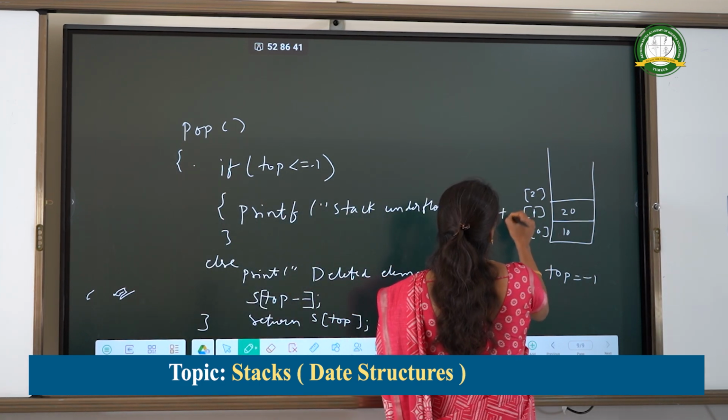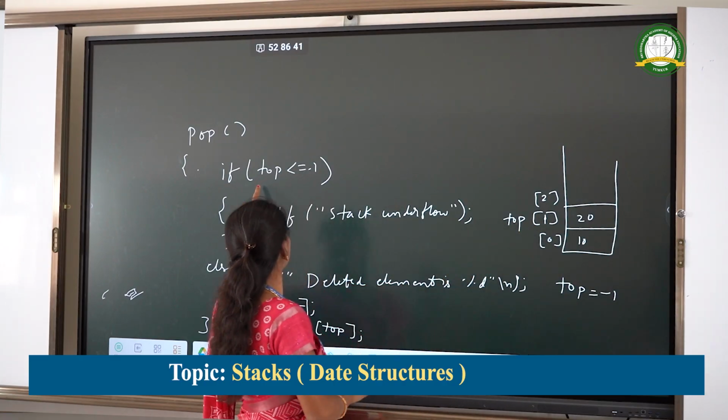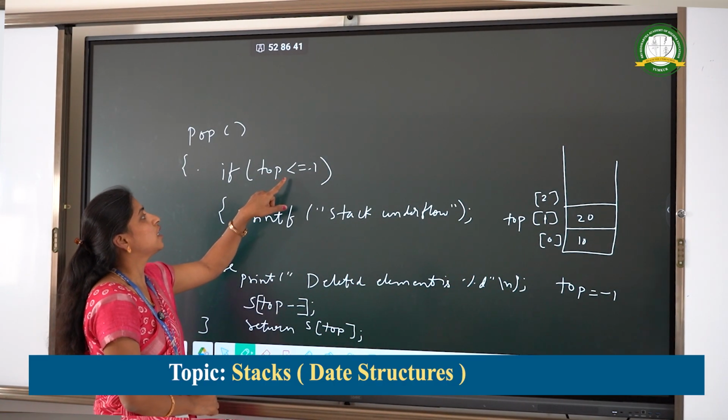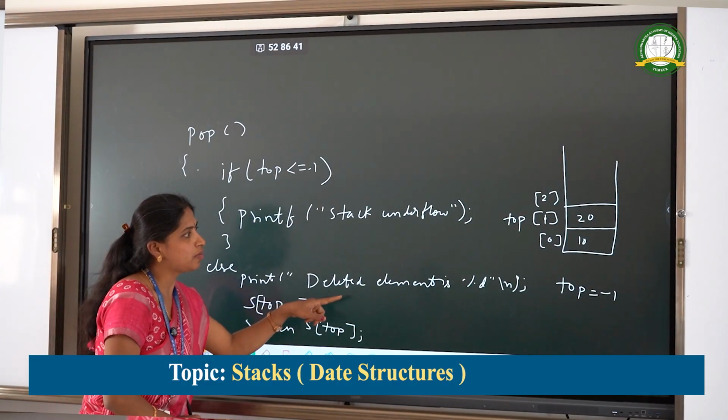If the top is pointing to the first location, if top is equal to 1, is 1 less than or equal to minus 1? No, so it will come to the else condition. Print the deleted element is %d.